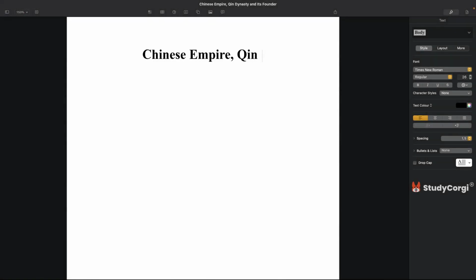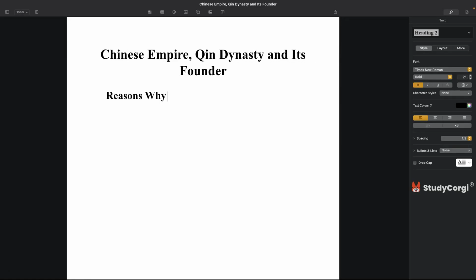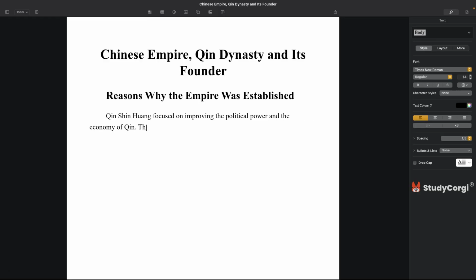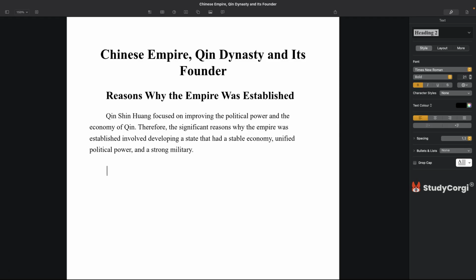Chinese Empire, Qin Dynasty, and its founder. Reasons why the empire was established. Qin Shi Huang focused on improving the political power and the economy of Qin. Therefore, the significant reasons why the empire was established involved developing a state that had a stable economy, unified political power, and a strong military.